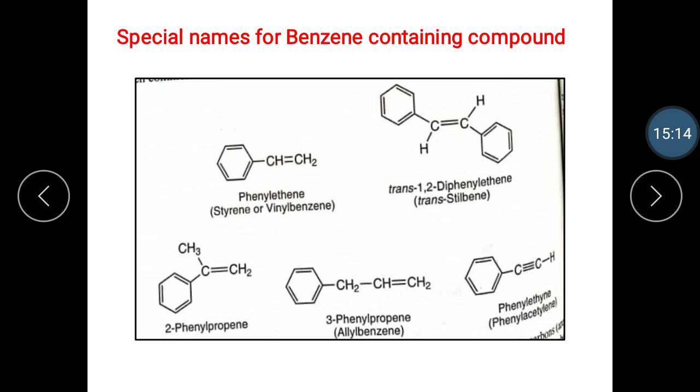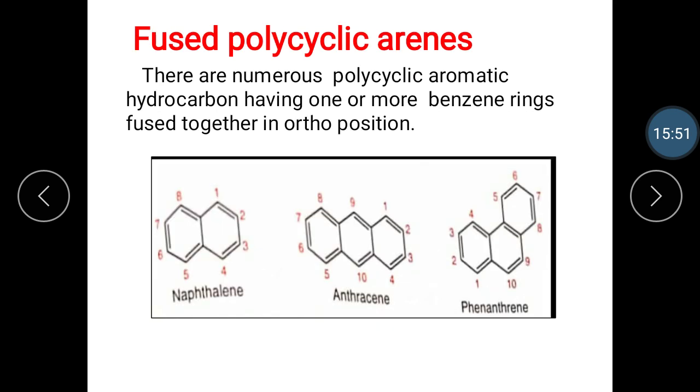Then the special names for benzene-containing compounds. Aromatic compounds containing a double or triple bond in an attached side chain are also given common names. For example, phenylethene is also known as styrene or vinyl benzene. Then the next example is trans-1,2-diphenylethene, known as trans-stilbene. Then the next one is 2-phenylpropane. Then the next one is allylbenzene, which is 3-phenylpropene. The next one is phenylethyne.